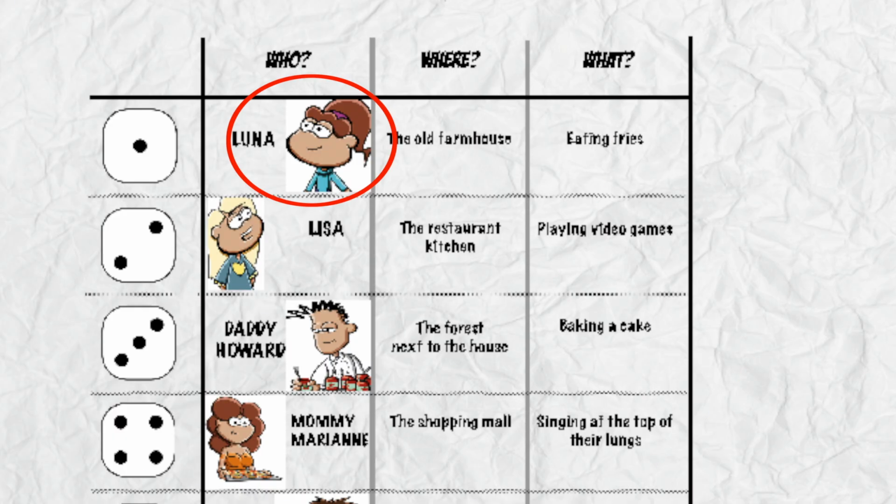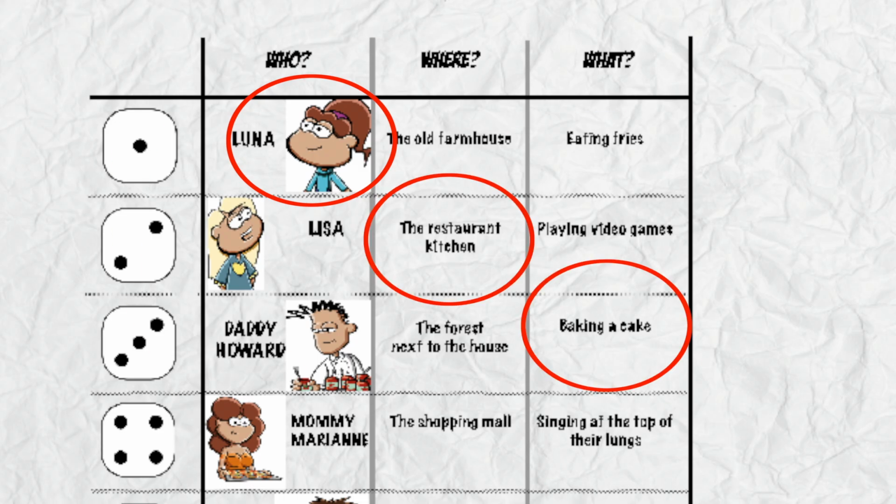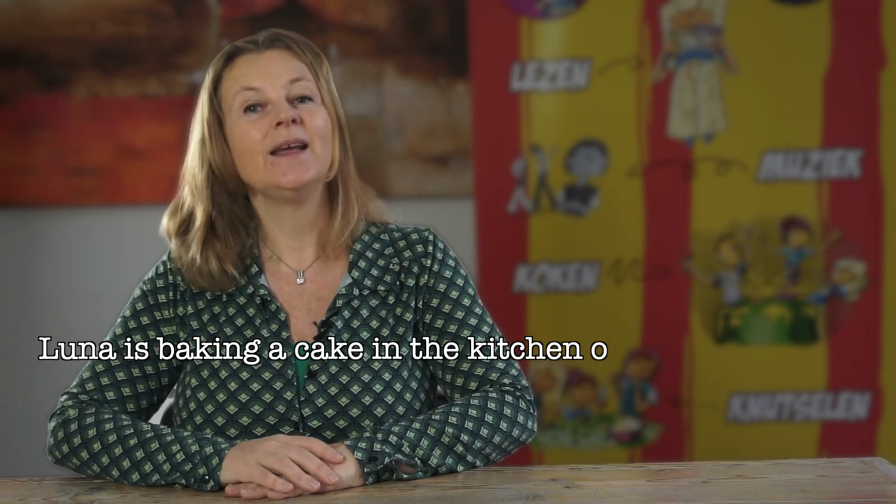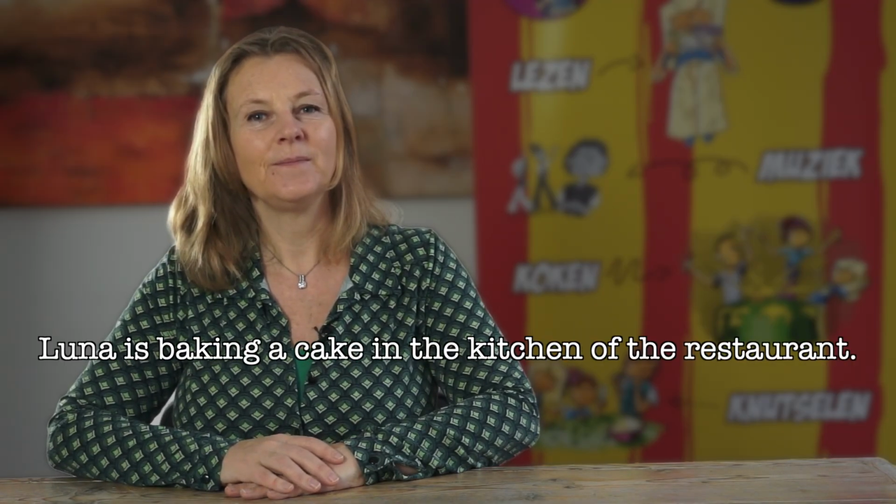Now you have the who, where, and what of your story. Before you can continue, you first need to turn this into a well-formed sentence. In the example I gave, I rolled Luna, the kitchen of the restaurant, baking a cake. A well-formed sentence would then be, Luna is baking a cake in the kitchen of the restaurant.